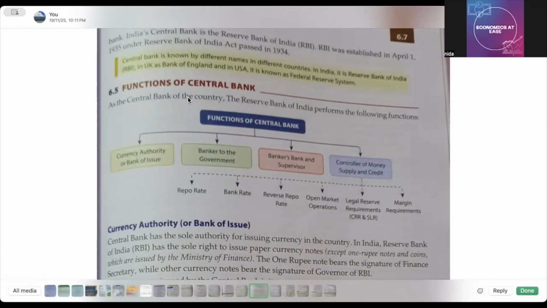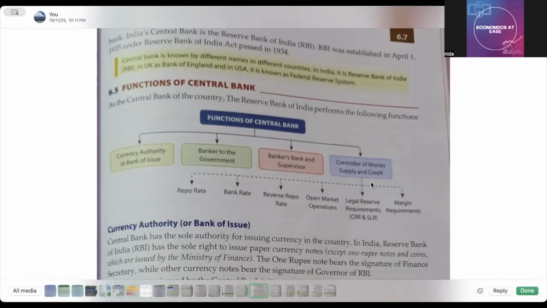You should know this. Now, the functions of the central bank are as follows. The first is currency authority or bank of issue, meaning it has the authority to issue currency notes. Then banker to the government, banker's bank and supervisor, and controller of money supply and credit.